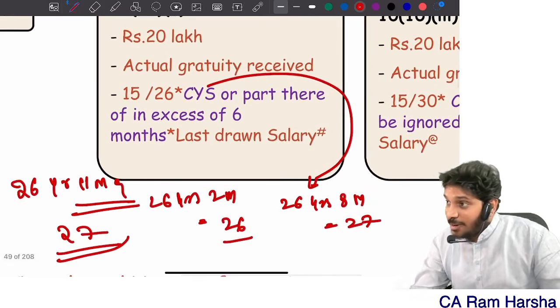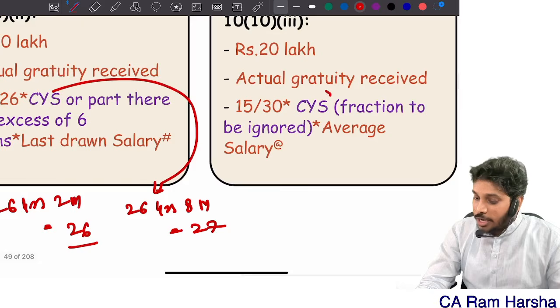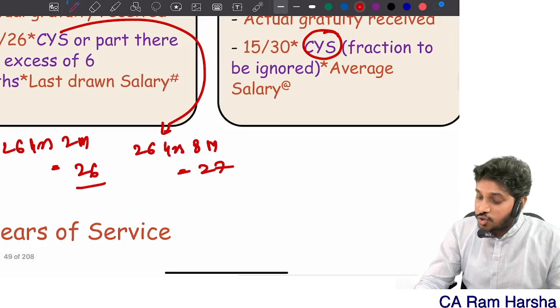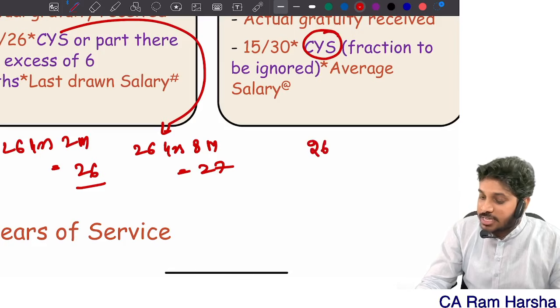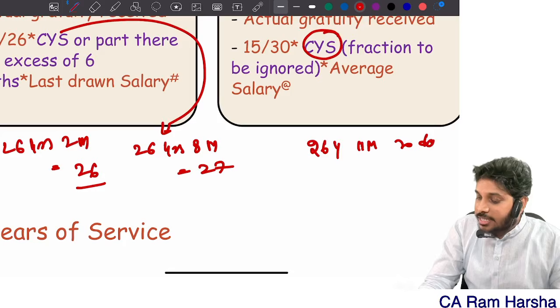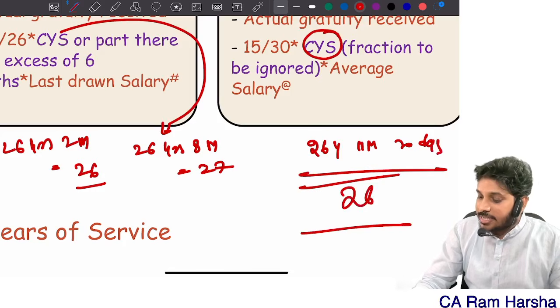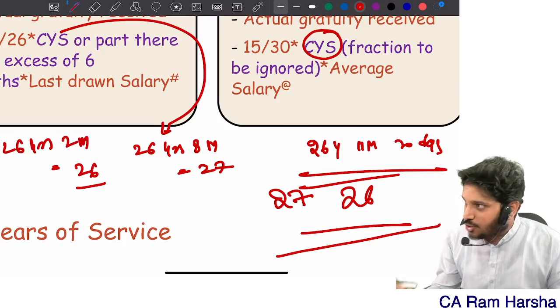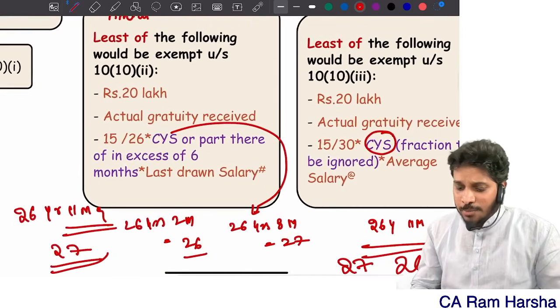Suppose the Act is not applicable, there you see only completed years of service is used. They didn't use part thereof in excess of 6 months. So, sir, I am an employee, completed 26 years, 11 months, 20 days I worked. Still it is treated as 26. If the Act is applicable, 27. If the Act is not applicable, completed years means 26. Are you clear?